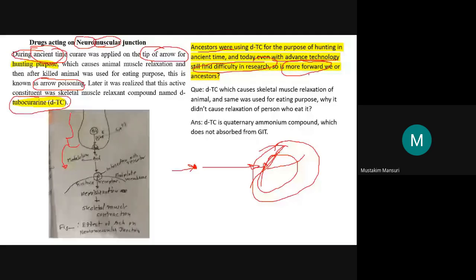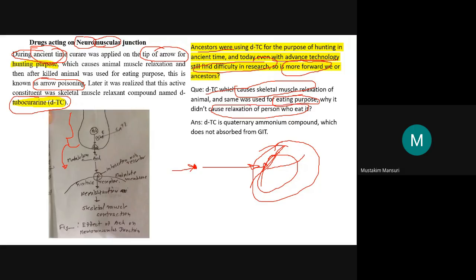Another question I used to ask during this topic: if DTC causes muscle relaxation of the animal, then if a person is eating this animal, why are the person's muscles not relaxed?